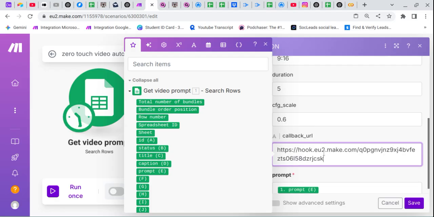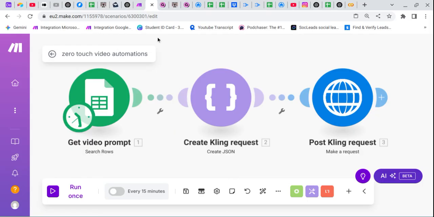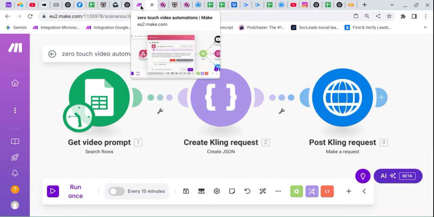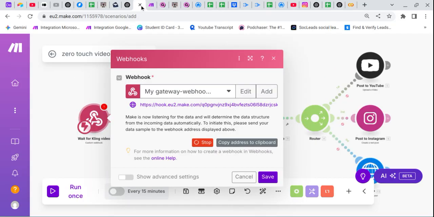Simply press the value, click on cancel. Click on cancel.